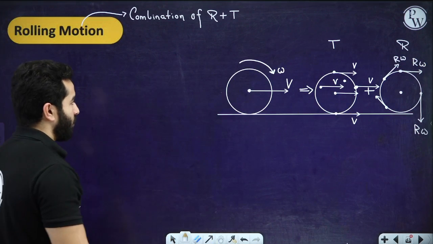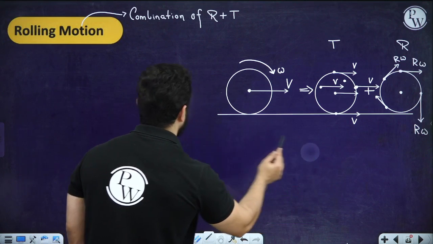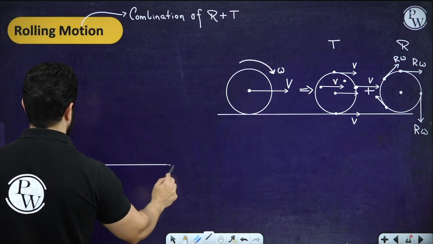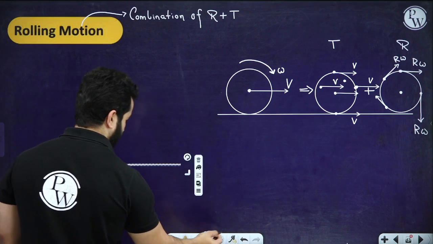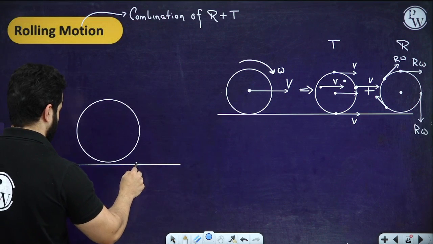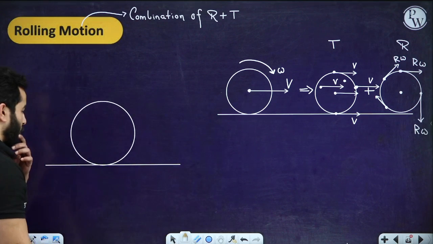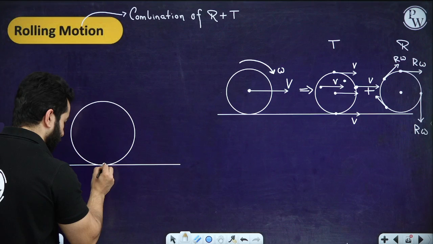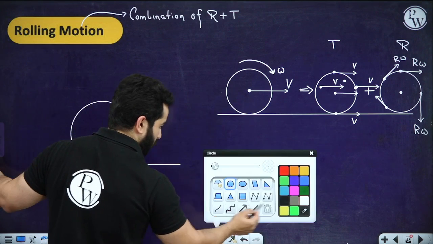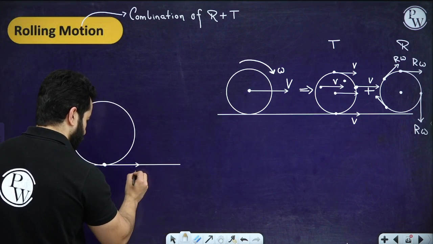So if we have to draw the combined motion, it will be drawn something like this. To draw the velocity of this point, first we talk about v over here, which is because of translational motion.